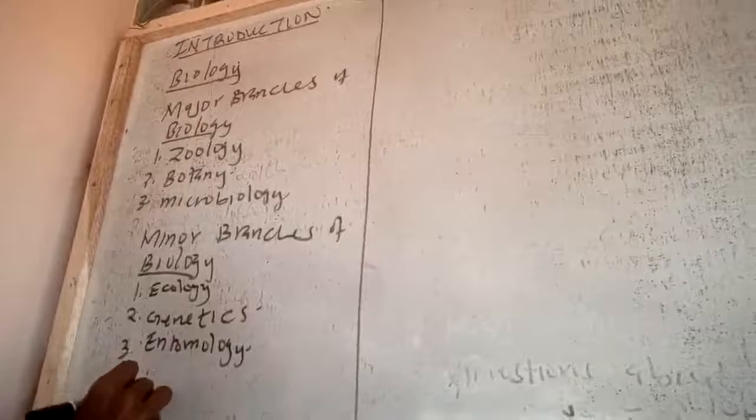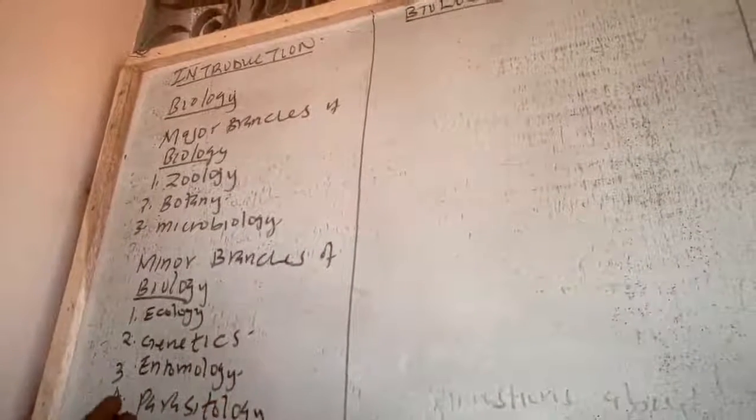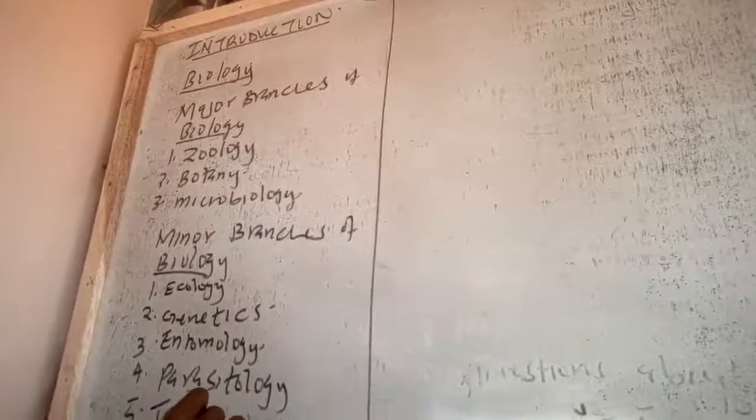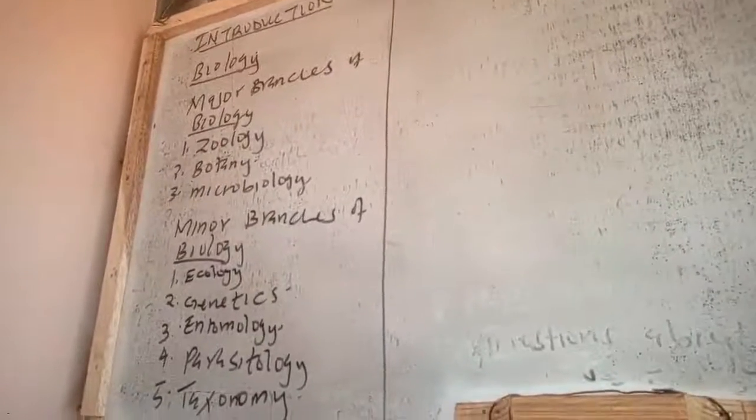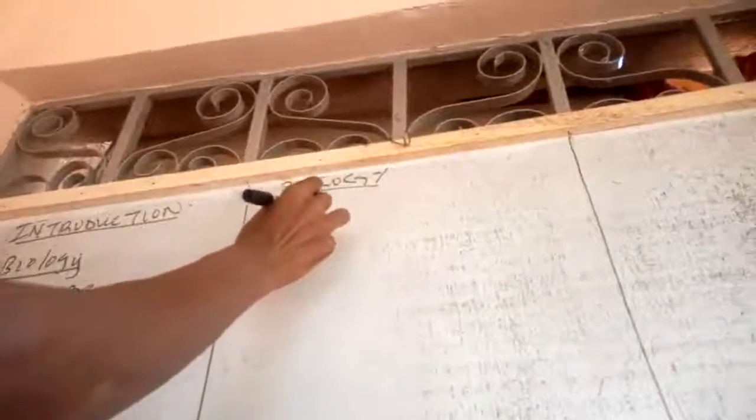The fourth one we have is parasitology. The fifth one we have is taxonomy. Number 6 is anatomy.